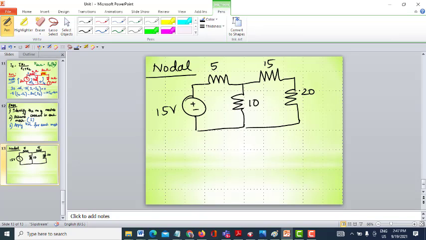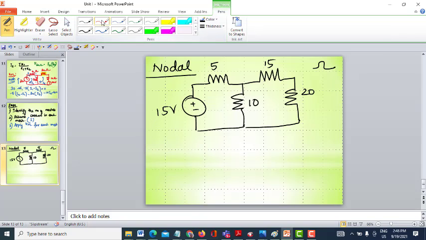Let me assume that all the resistances are in ohms. Okay, and assume the number of nodes. Step 1 is to find the number of nodes and assume potentials for each node. There you will have to assume currents for each mesh. Here you need to assume potential for each node.